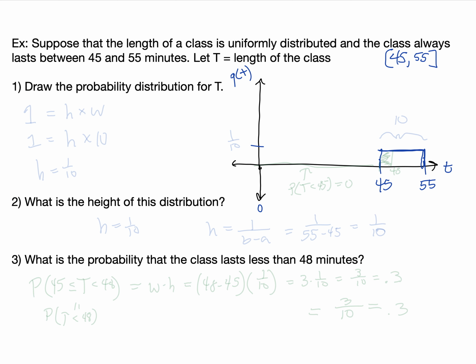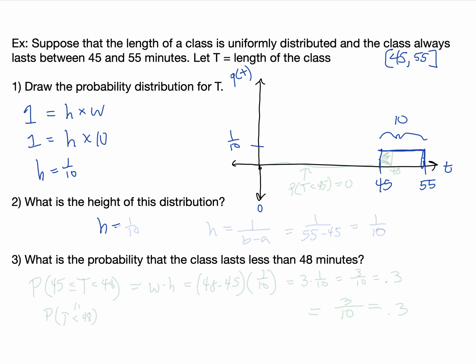Furthermore, if we want to figure out the height of the distribution, again, we can use that 1 is the total area under the curve, and that's equal to the height times the width. So 1 is equal to the height, the thing we're trying to find out, times the width. The width is 10, between 45 and 55, so times 10. That means the height is equal to 1/10 when we divide both sides by 10. So h is equal to 1/10, the height of that curve.